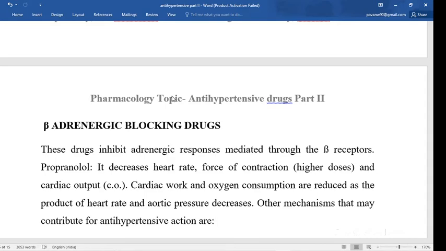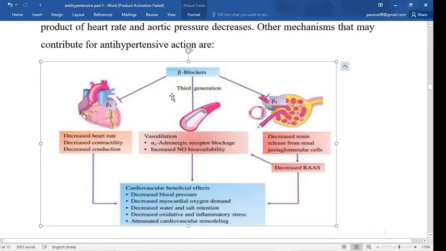Propranolol decreases the heart rate, decreases the force of contraction and decreases the cardiac output, and hence it decreases the blood pressure. Cardiac work and oxygen consumption are reduced as the product of heart rate and aortic pressure decreases, and hence it is also useful in the treatment of angina pectoris.